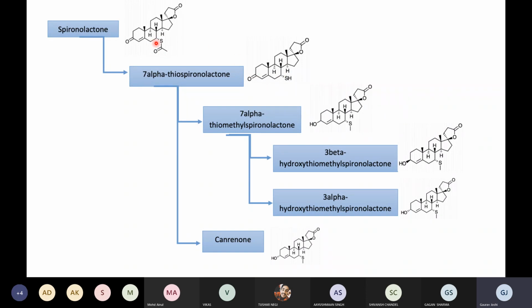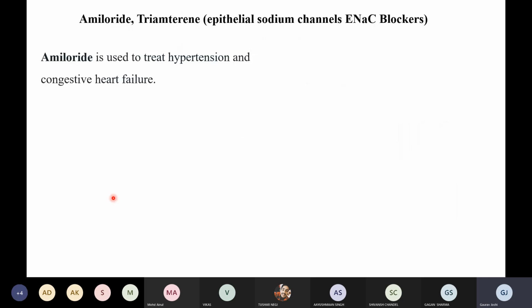This is an S-acetyl, right? So this is converting to the SH, right? And then this molecule is getting converted to the canrenone. So this is an active species of the molecule, right? Only this thing is important here, right?